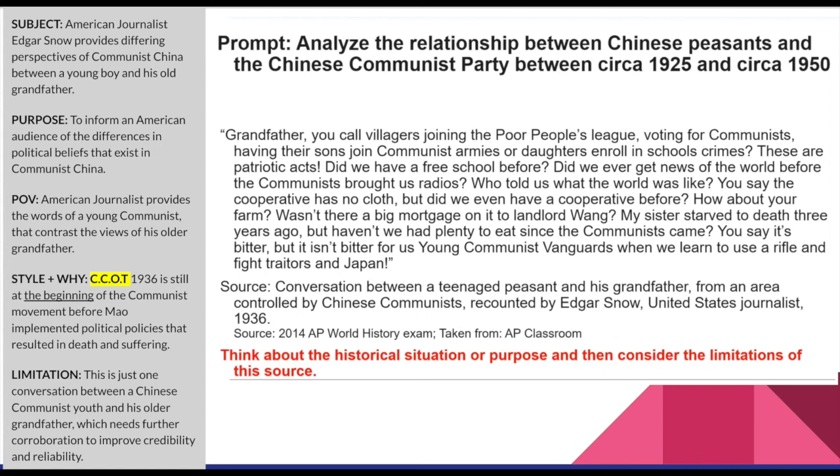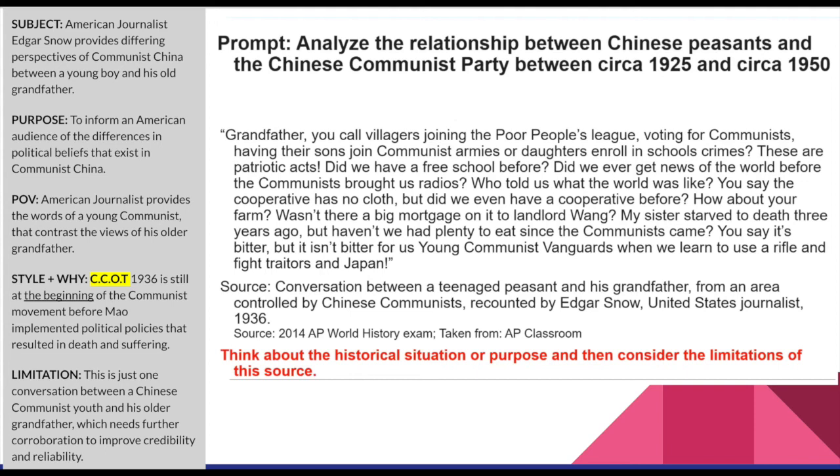So it's an American journalist. The subject, Edgar Snow, provides differing perspectives on communist China between a young boy and his old grandfather. Why? To inform the American audience, the readers of this newspaper, of the differences in political beliefs that exist in communist China between young and old. What's the point of view? It's an American journalist who provides the words of a young communist, the contrast with the views of his older grandfather.